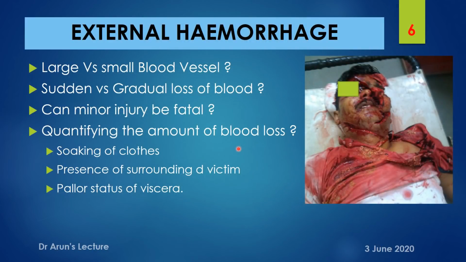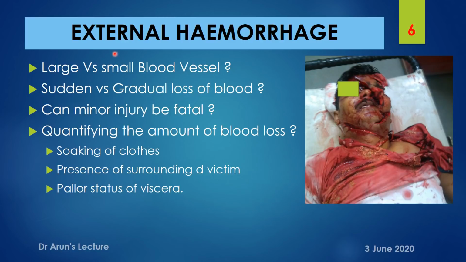About external hemorrhage, it depends on the type of blood vessel involved during the course of injury, whether it is a large vessel or a small vessel. First and foremost, if a large vessel is involved, there will be a rapid and sudden loss of blood, which can cause rapid fatality in an individual.